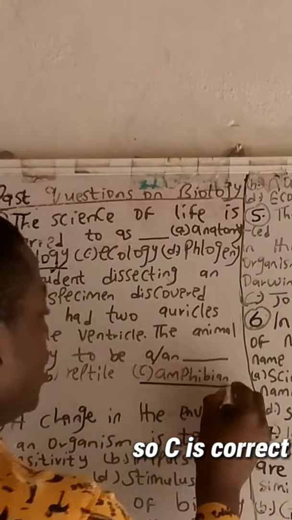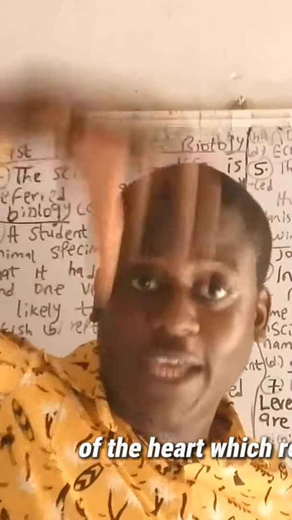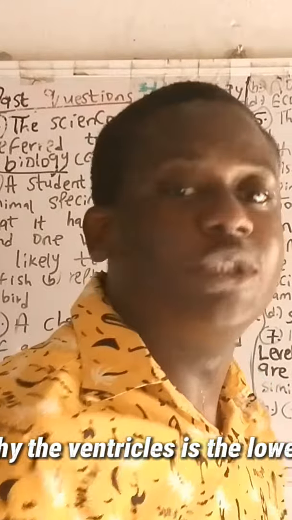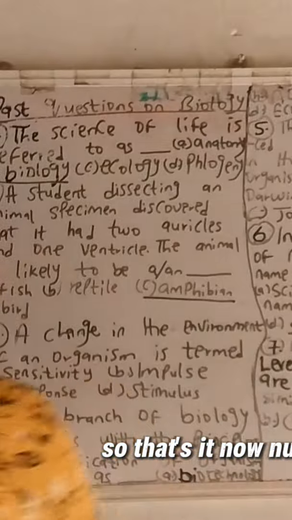And now you're wondering what we mean by auricles and ventricles. Auricles simply means the upper chamber of the heart which receives blood, while the ventricles is the lower chamber of the heart which pumps blood out of the heart. So that's it.